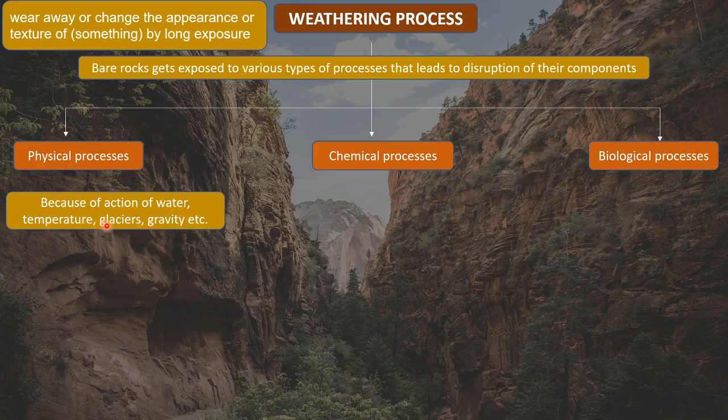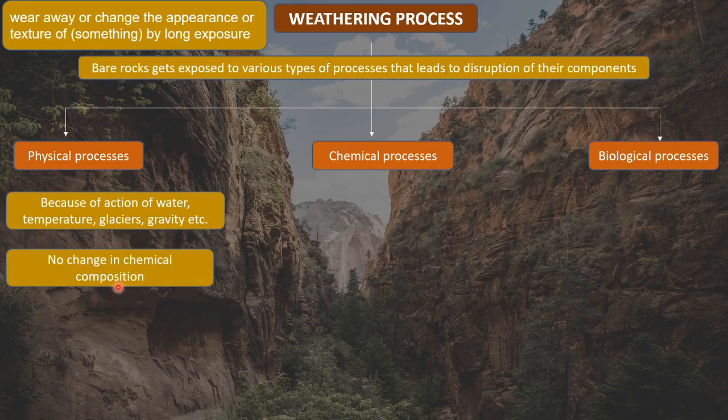All these factors are abiotic, these are physical factors, and therefore this is called physical weathering or physical process, right? Then what is the chemical process? Okay, before that, in the physical process there is merely physical breakdown of the rock, but there is no change in chemical composition. So there is no chemical reaction taking place. This is just because of physical activities, right?